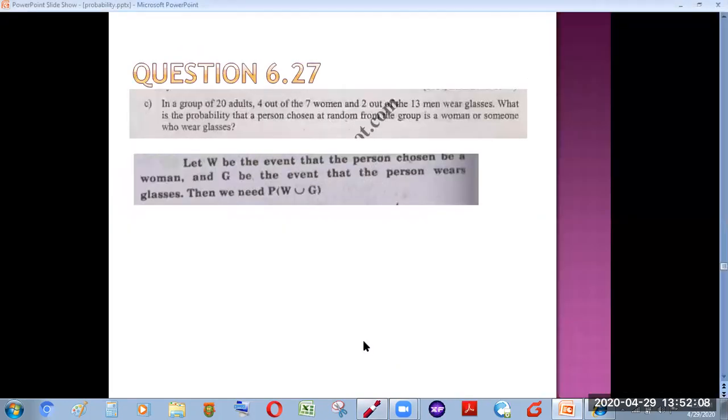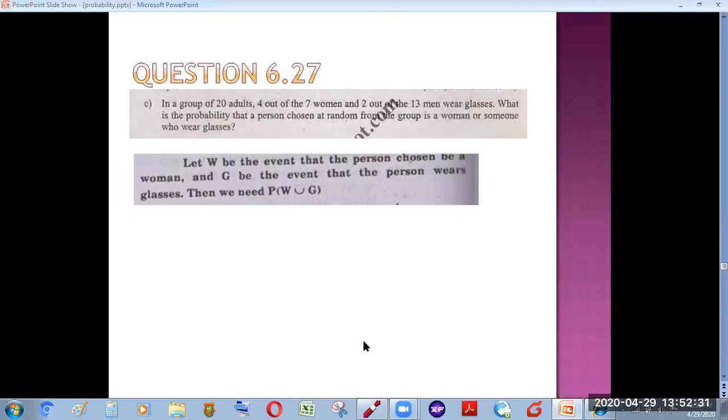Similarly, there is another question, question 6.27. In a group of 20 adults, 4 out of the 7 women and 2 out of the 13 men wear glasses. What is the probability that a person chosen at random from the group is a woman or someone who wears glasses?